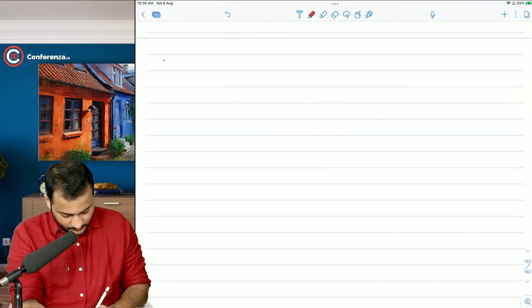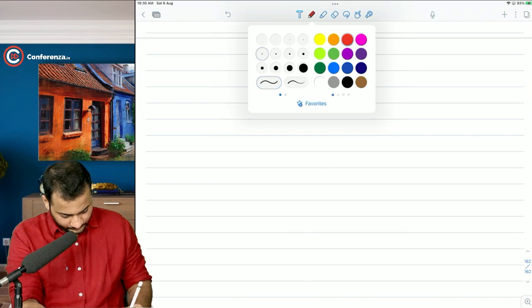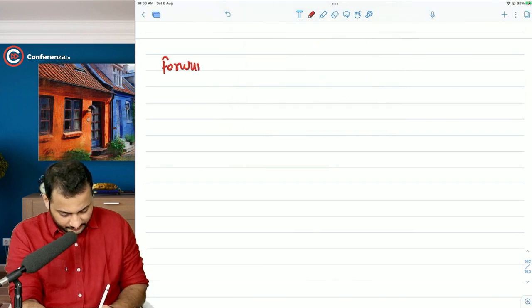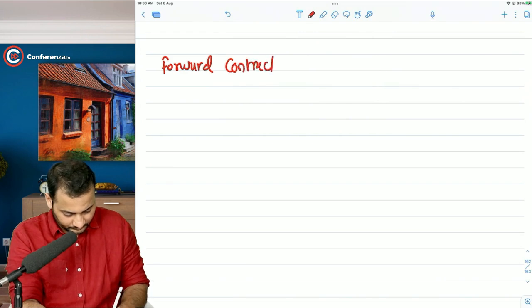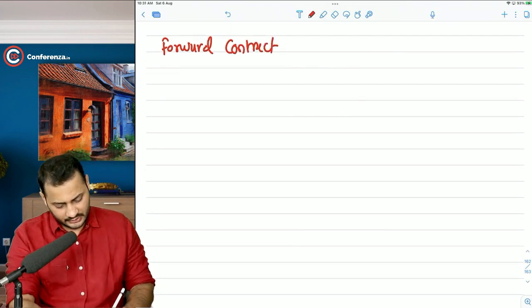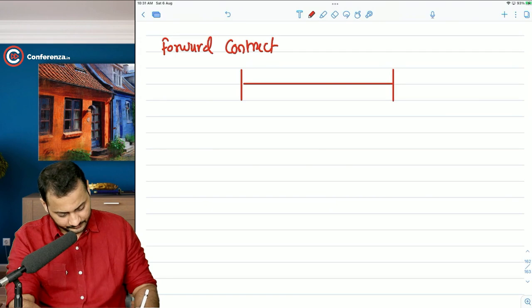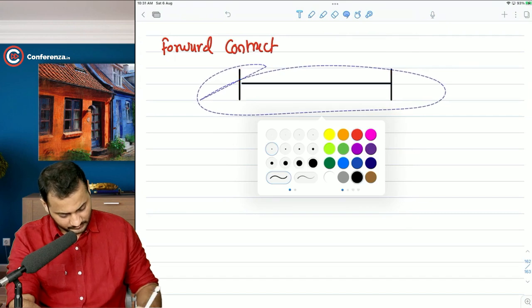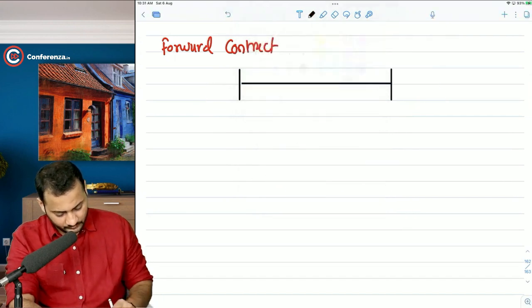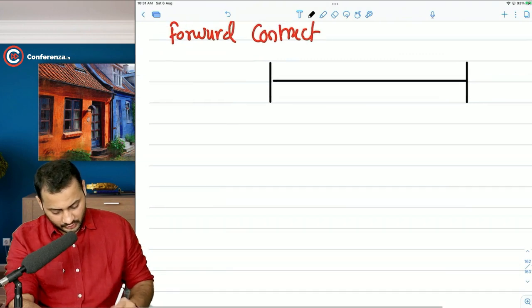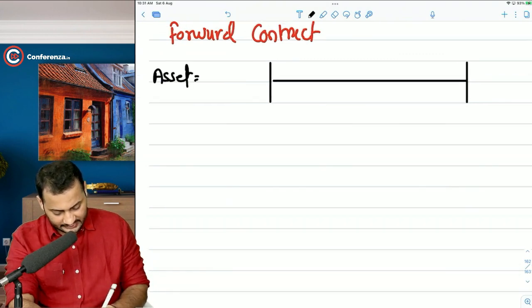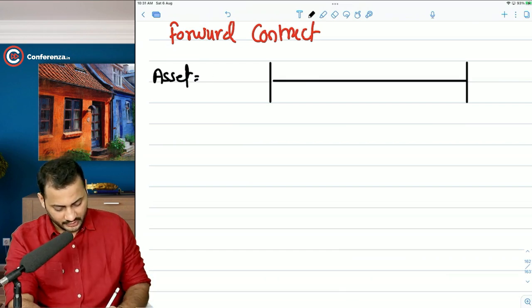What happens to the transactions of forward contract? Let's say, for example, this is a timeline. And there is a stock. We will have to first decide the asset. Asset is, let's say, let's take a simple example of Adani Enterprises.